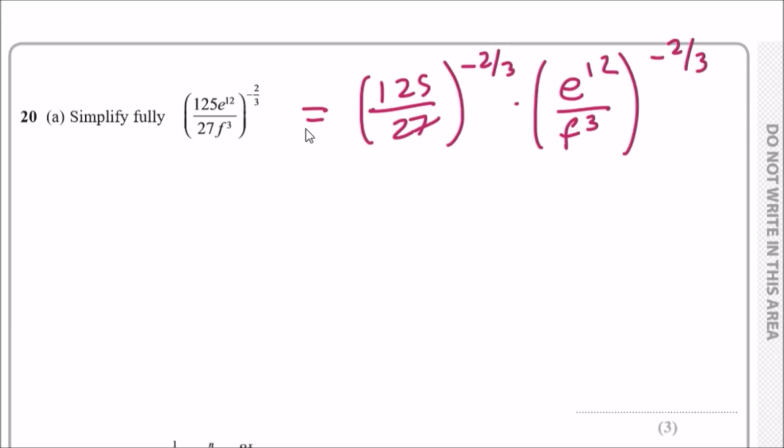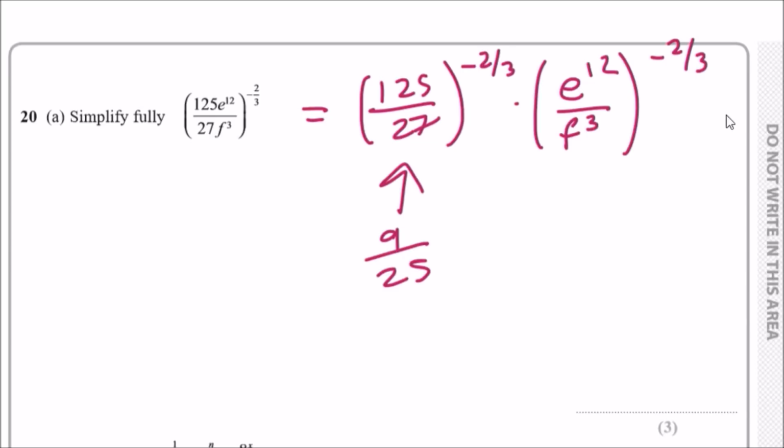So we're doing it separately, yeah? So you can just literally smash this in your calculator. You could do it separately, but what is the point? You're given a calculator, right? And if you do so, you should get 9 over 25. Okay. For those who really want to know what happened, because you got a negative sign, you take the reciprocal first, so it'll be 27 over 125. And then you find the third root, and then you square it. So reciprocal, third root, squaring.